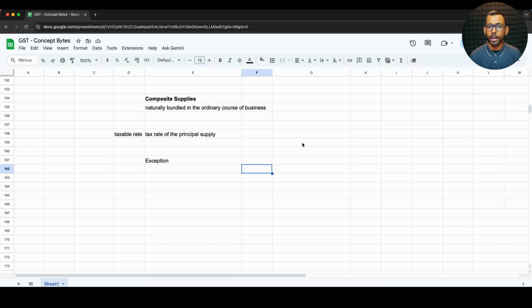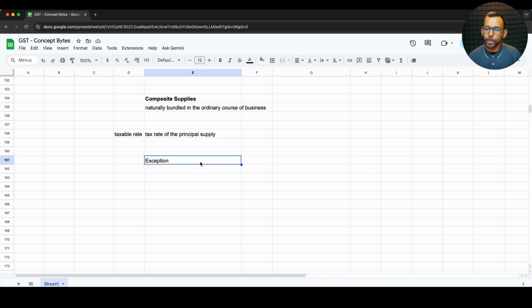The taxable rate of that particular service is that of the principal supply, in this case the air transportation. Therefore, tax will be applied at the rate of air transportation service, and we won't worry about the rate of food supply or catering service or restaurant service. So that is composite supply for you.